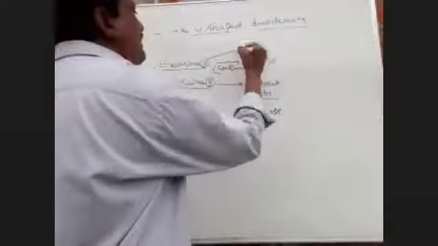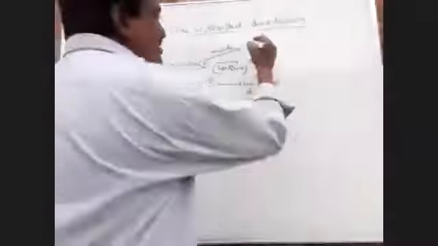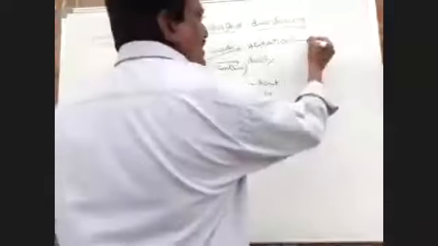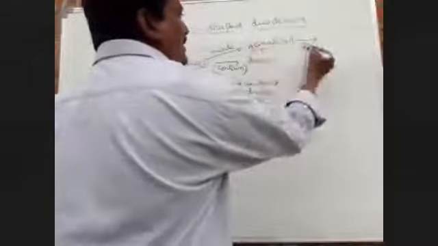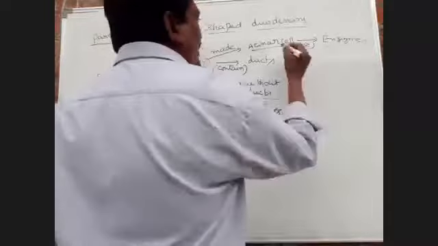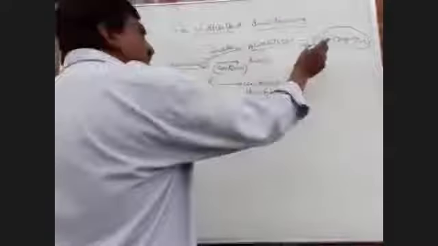Next, the exocrine part is made up of acinar cells. These cells secrete enzymes. In a word, the exocrine part secretes enzymes, which are carried by ducts.